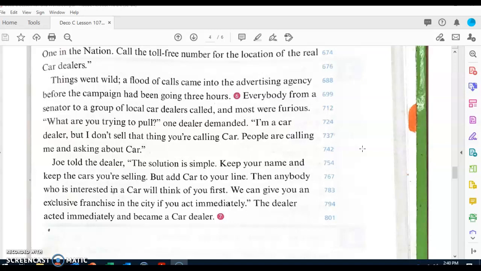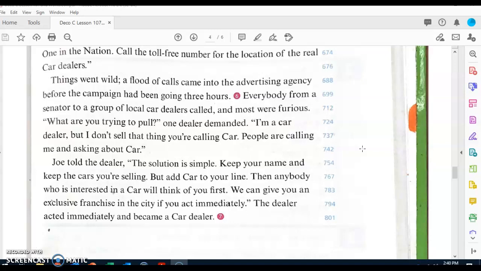Everybody from a senator to a group of local car dealers called, and most were furious. "What are you trying to pull?" one dealer demanded. "I'm a car dealer, but I don't sell that thing you're calling car. People are calling me and asking about car."